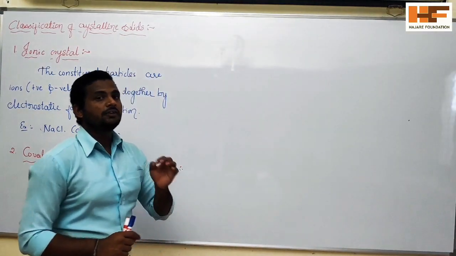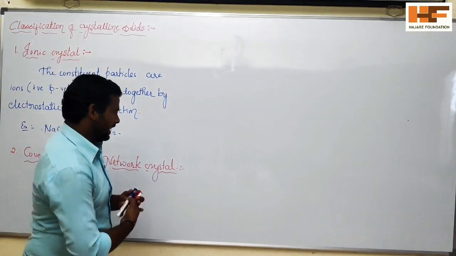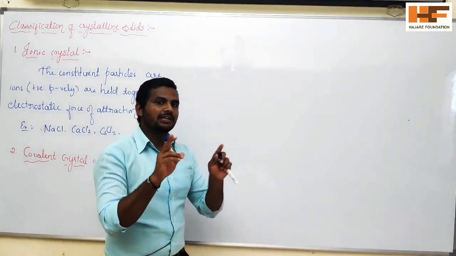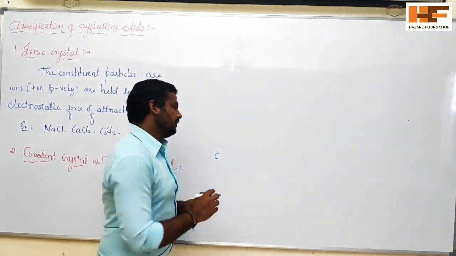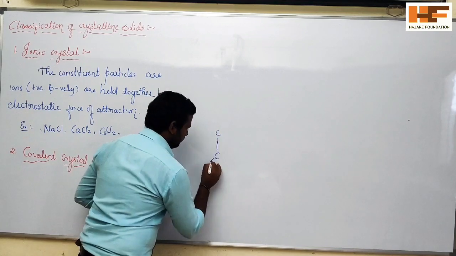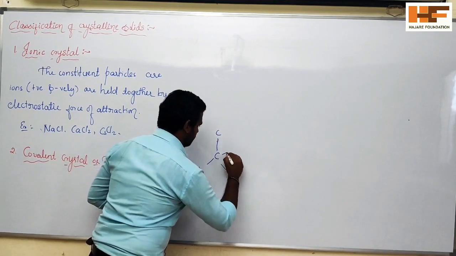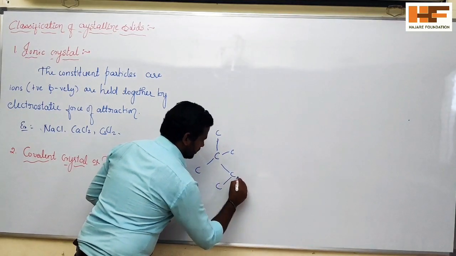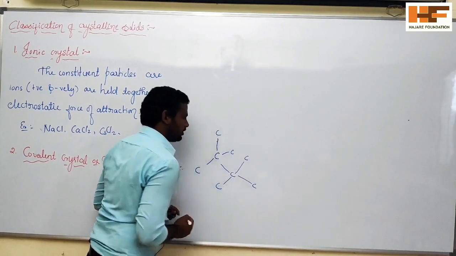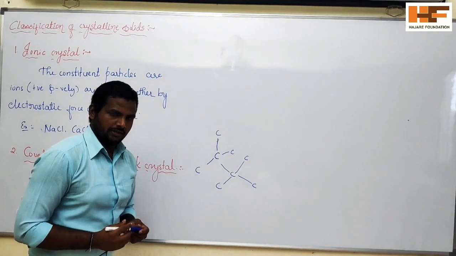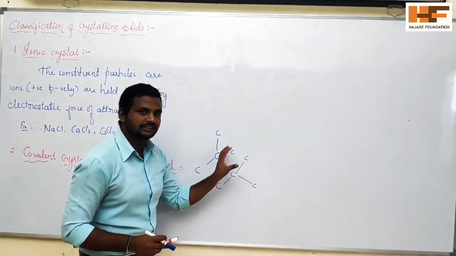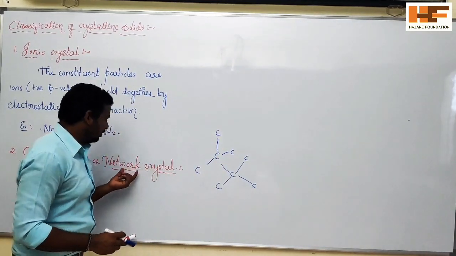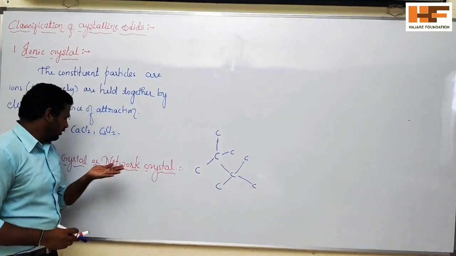For example, if you consider diamond, you already know that. Carbon is bonded covalently with four other carbons in a tetrahedral arrangement. Again, each of those carbons is connected with four other carbons with tetrahedral geometry. Throughout the crystal it has this connection or linkage, hence it is also called a network crystal or covalent crystal.